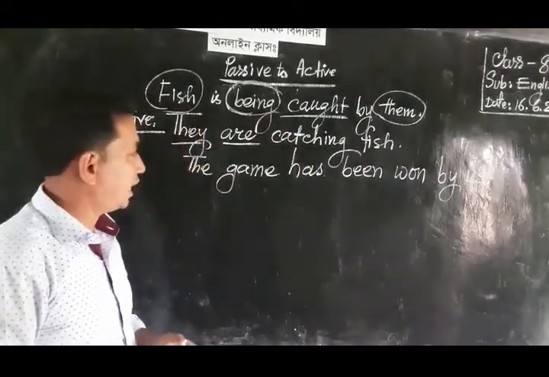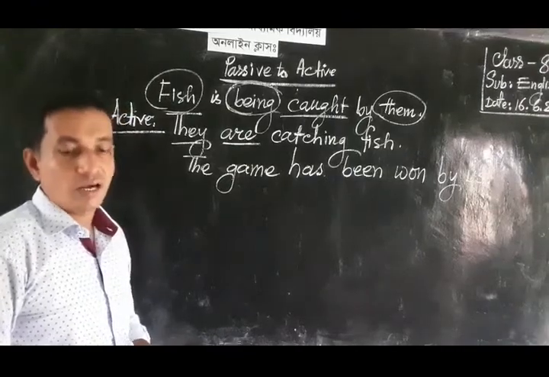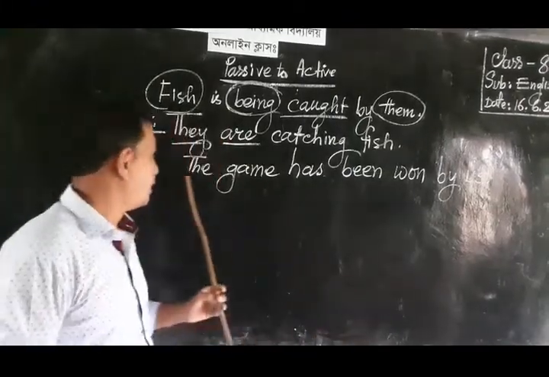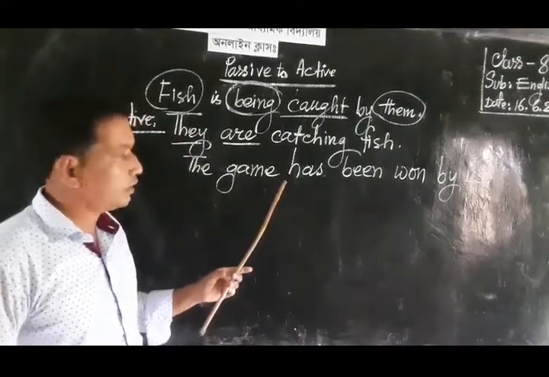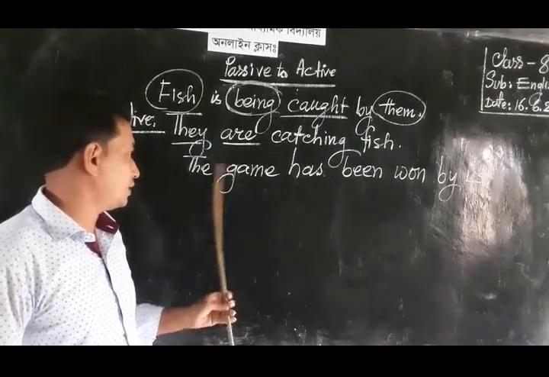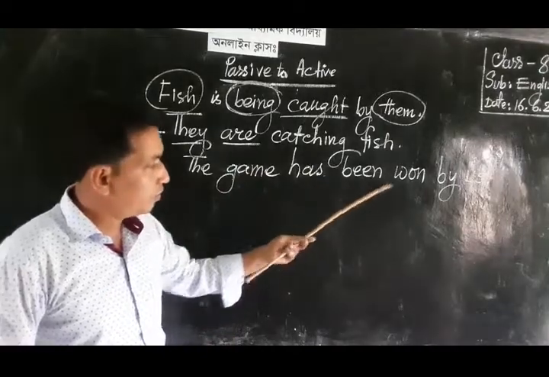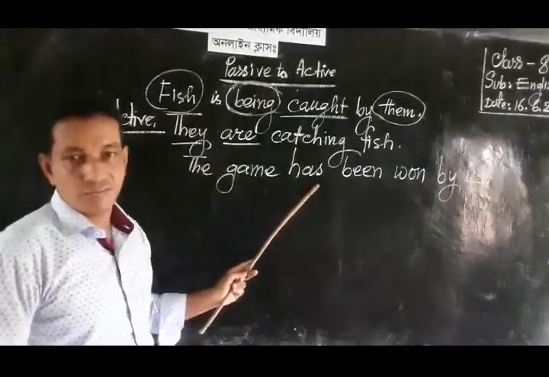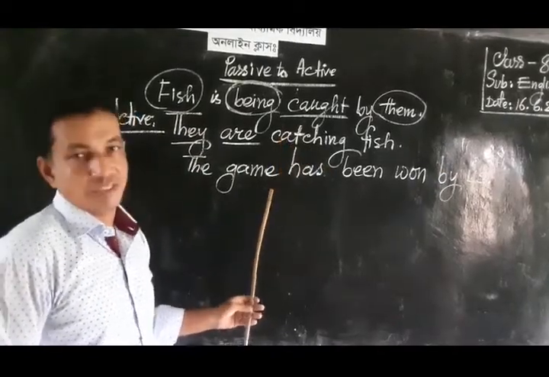The game has been won by us. Dear learner, you have noticed I have written an example of present perfect tense. This is the example of passive voice of present perfect tense.